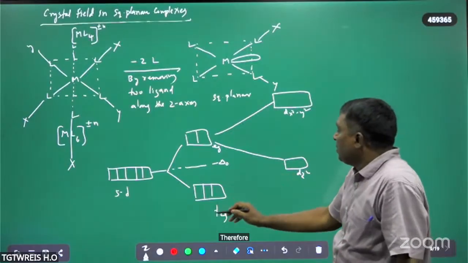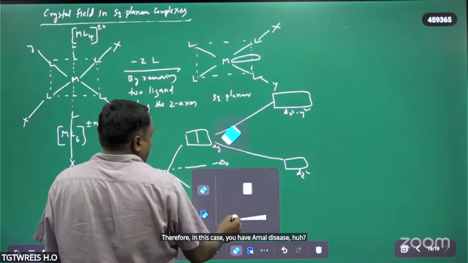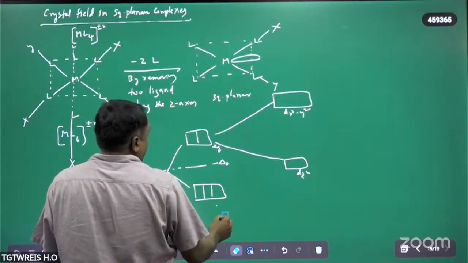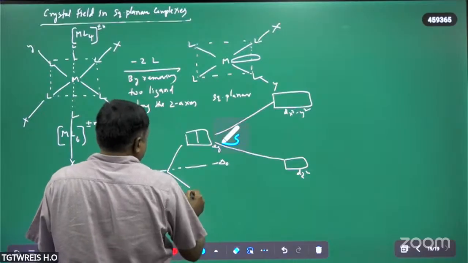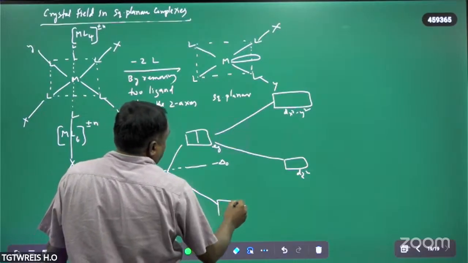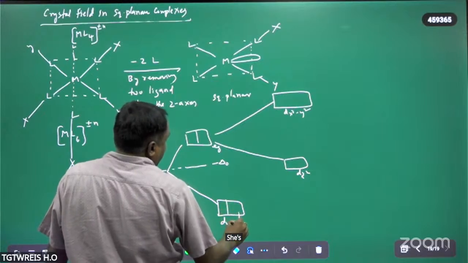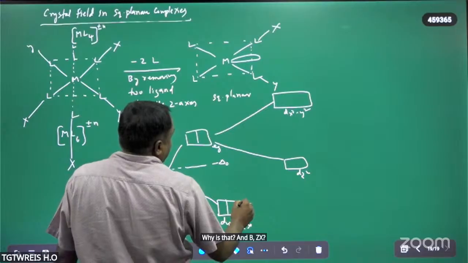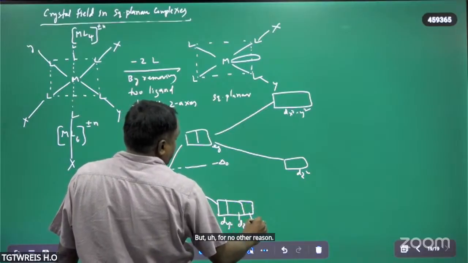Therefore, in this case, we have the dyz and dzx.